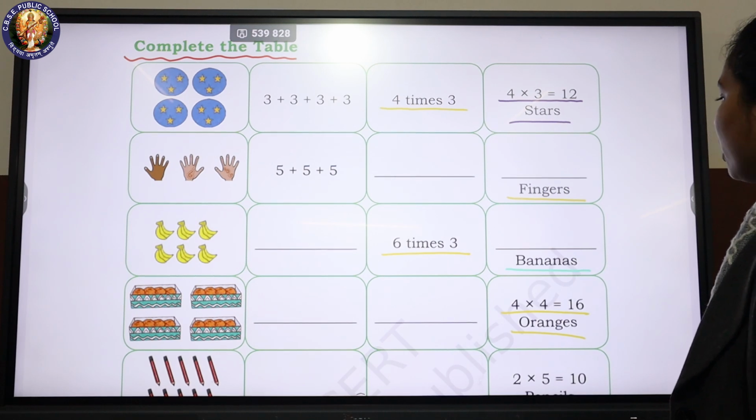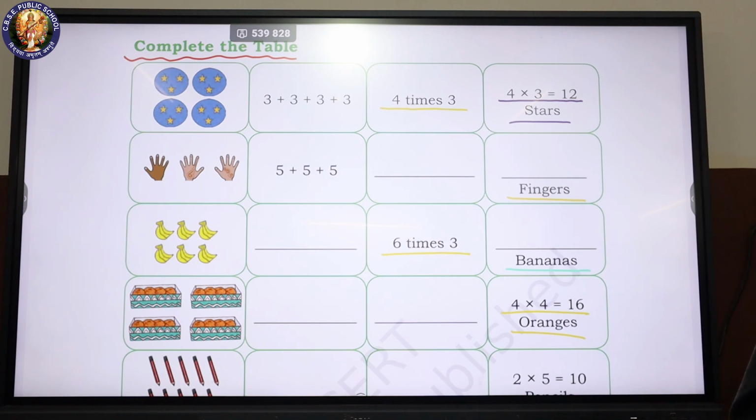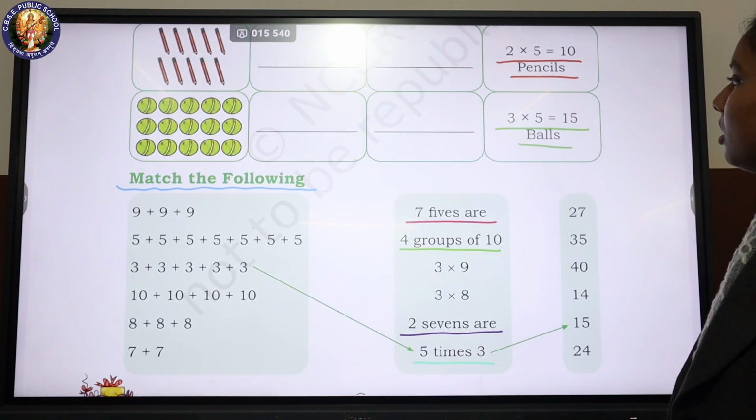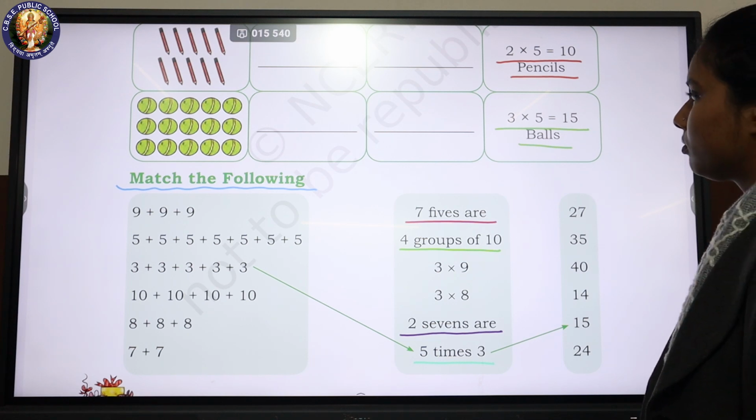Blank fingers. 6 times 3. Blank bananas. 4 into 4 is equal to 16 oranges. 2 into 5 is equal to 10 pencils. 3 into 5 is equal to 15 balls.